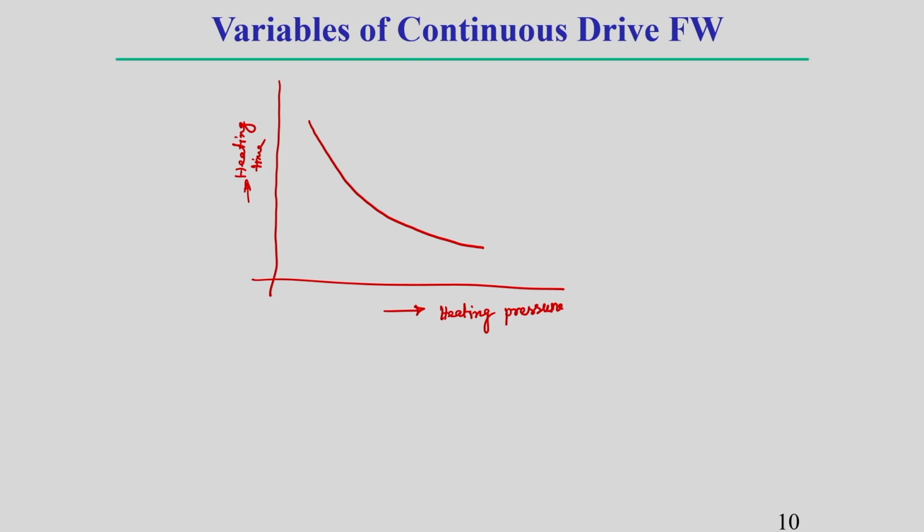Let me give you an example. Generally, heating pressure, let us say 25, 50, 75, 100, let these be in MPa. Pressure unit is megapascal, correct, and heating time is in seconds.